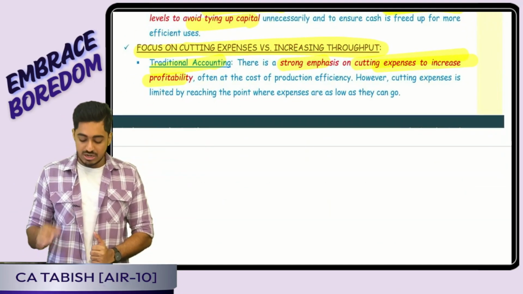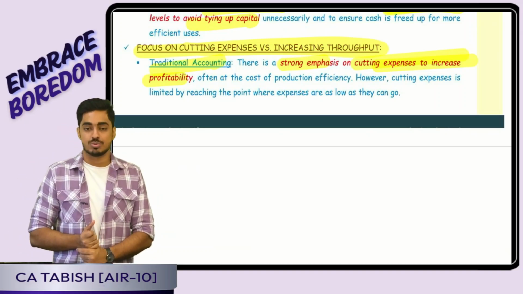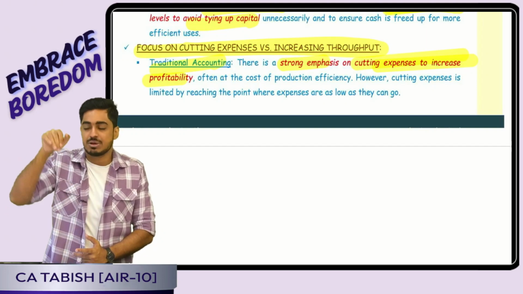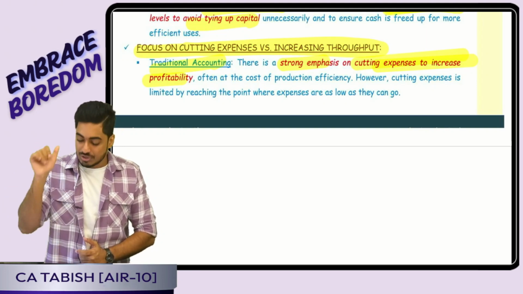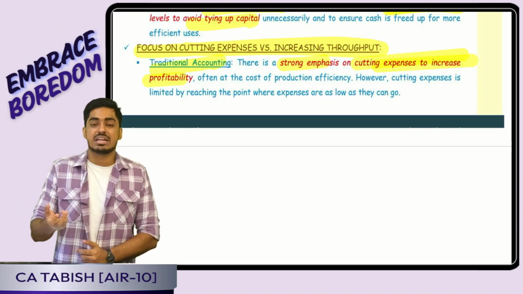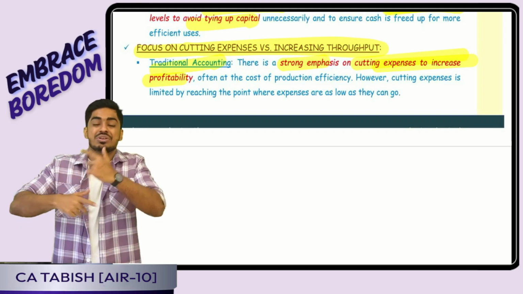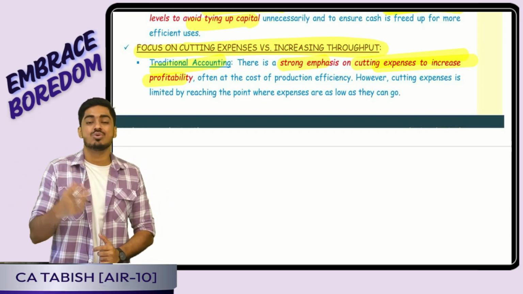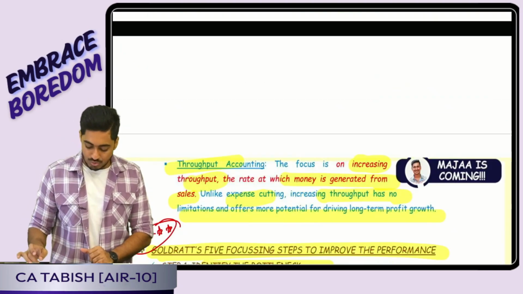Okay, boss. Point number two was focus on cutting expenses versus focus on increasing throughput. In traditional accounting, I was always thinking about reducing my cost on the assumption that if my cost reduces, my profit automatically increases. But on this, there is a limit. If you try doing it too much, your quality and brand value will be impacted. Alternatively, what throughput is telling is, operating expense, let it be there. Yes, sir. Try focusing on increasing your throughput contribution, that is the incoming money. Here, there is no limit, so you can be earning more. Is this clear, everyone? These are the two differences.